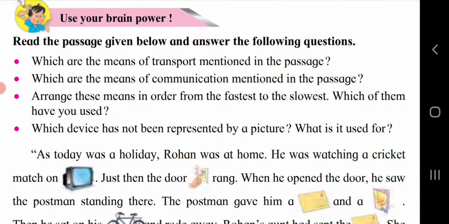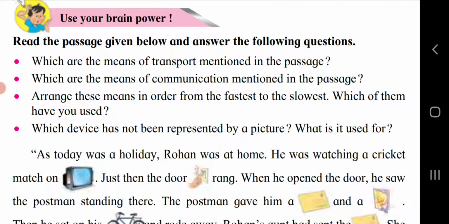Arrange these means in order from the fastest to the slowest. Which of them have you used? So you can see that train is the fastest one, then bike, then cycle, and at last bullock cart. So we make use of all these means of transport in our day-to-day life.